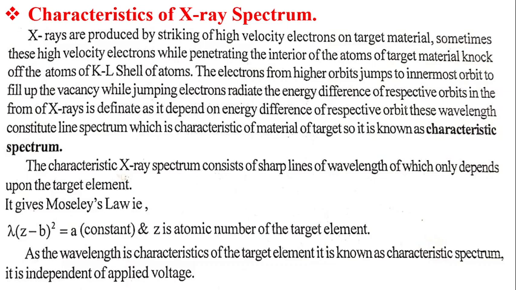The shells K, L, M correspond to principal quantum number. If an electron bombarding the target has sufficient kinetic energy, it can knock out an electron out of the K shell, leaving the atom in an excited high energy state.